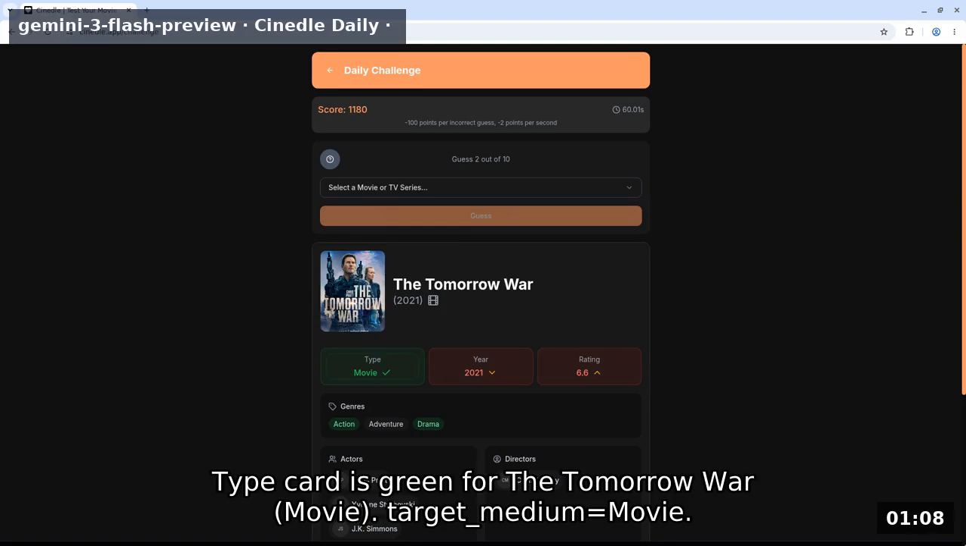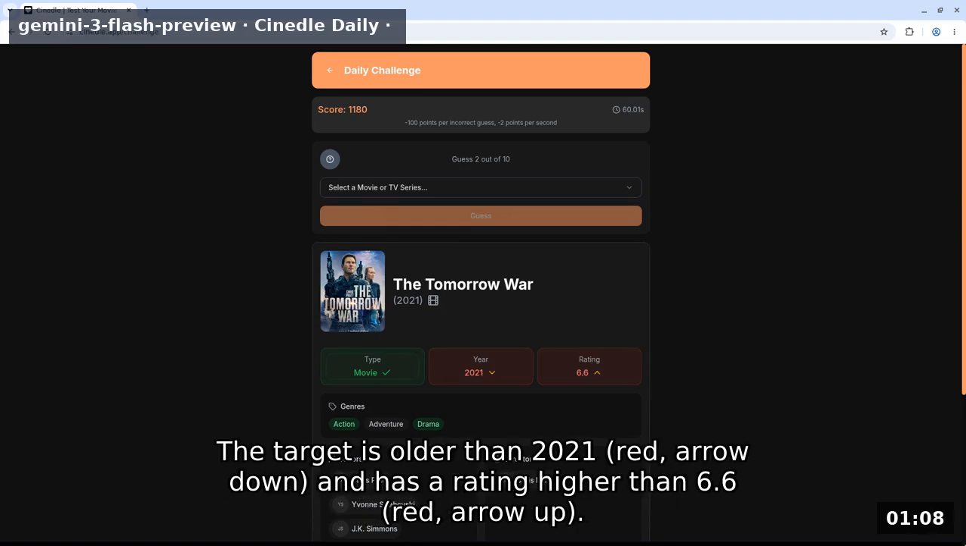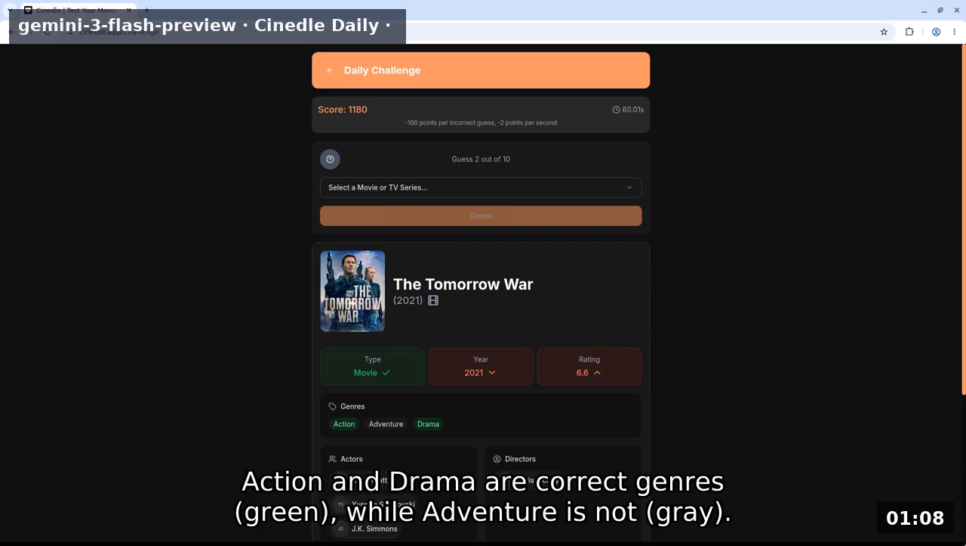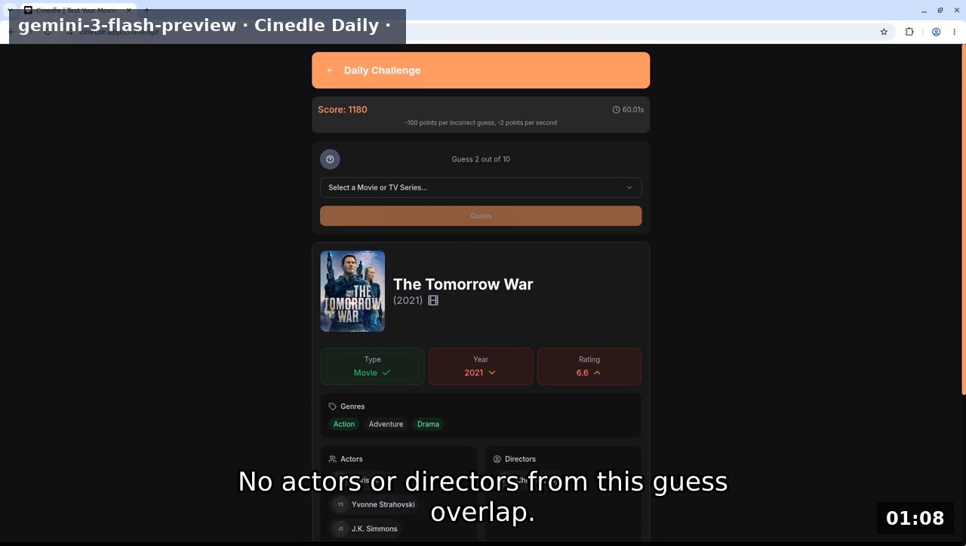Type card is green for The Tomorrow War movie. Target medium equals movie. The target is older than 2021. Red arrow down and has a rating higher than 6.6. Red arrow up. Action and drama are correct. Genres green, while adventure is not gray. No actors or directors from this guess overlap.